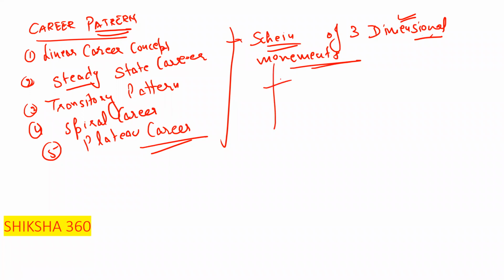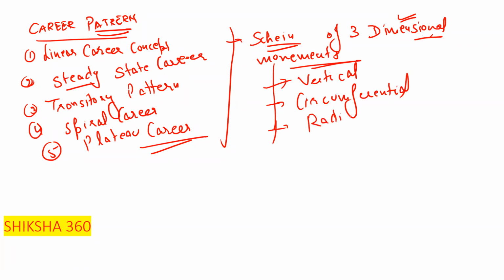First one is, yes, you are right, one student is continuously answering, vertical. Second one is circumferential. Third one is radial. So what is the vertical movement? It is along the hierarchy of the organization.